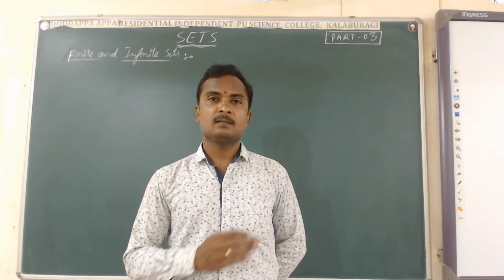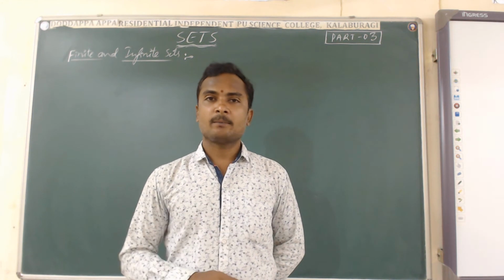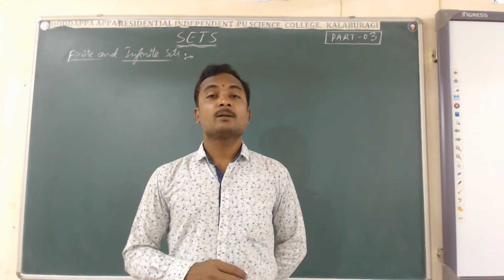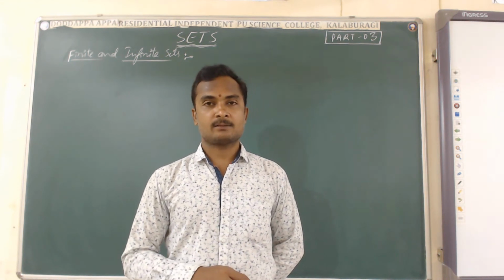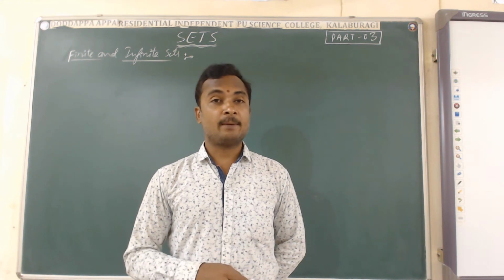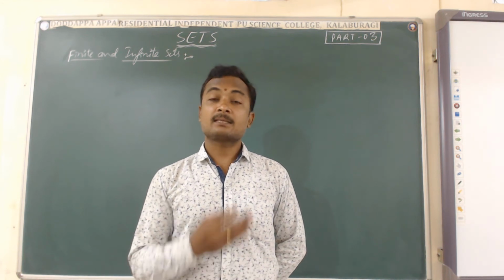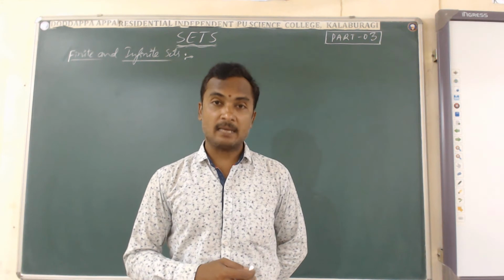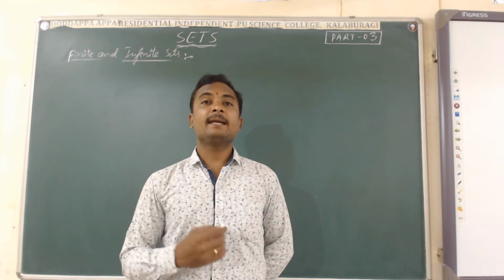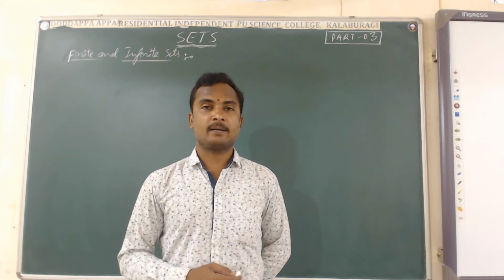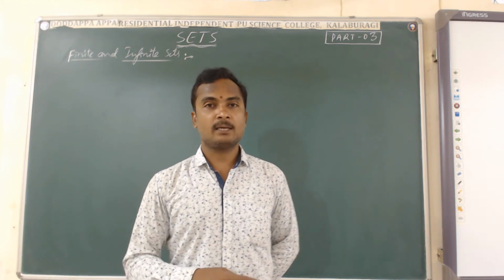Finite itself is telling us that it is from some number to some number. It's a finite interval, a finite number, finite elements. Therefore, a set with a finite number of elements, with a definite number of elements, is said to be a finite set. In the other case, if the elements are infinite, then such a set is called an infinite set. The set which contains an indefinite, infinite, uncountable number of elements is called the infinite set.